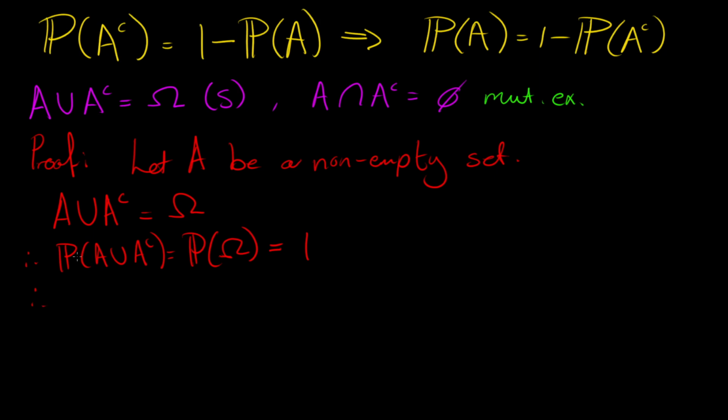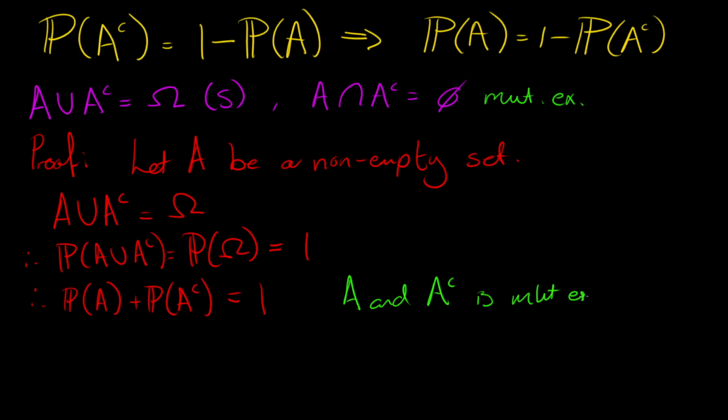Then when we work out a union like this, it is equal to the probability of event A plus the probability of its complement, and then we know this is now equal to 1, right? And we can do this because A and A's complement are mutually exclusive, right? That's why we can do this addition rule.